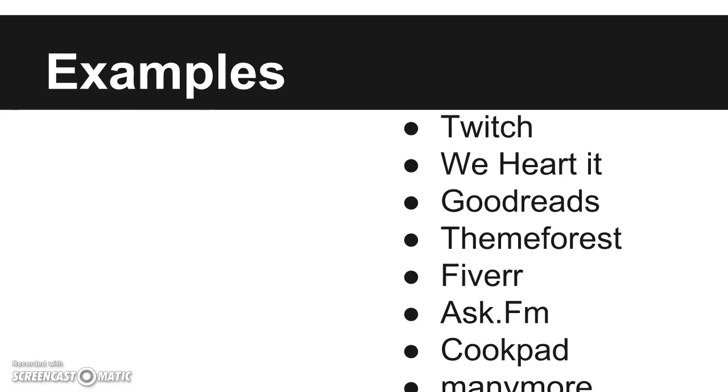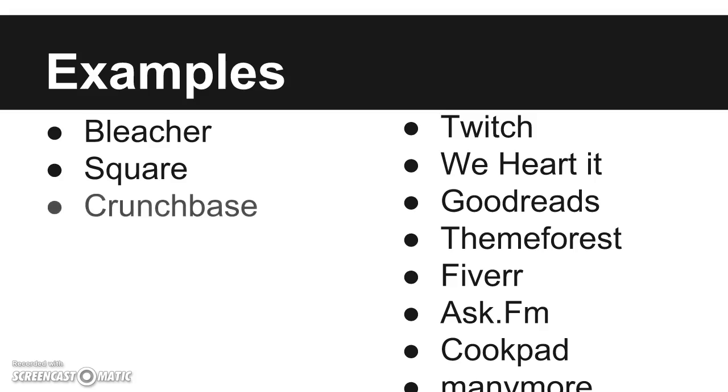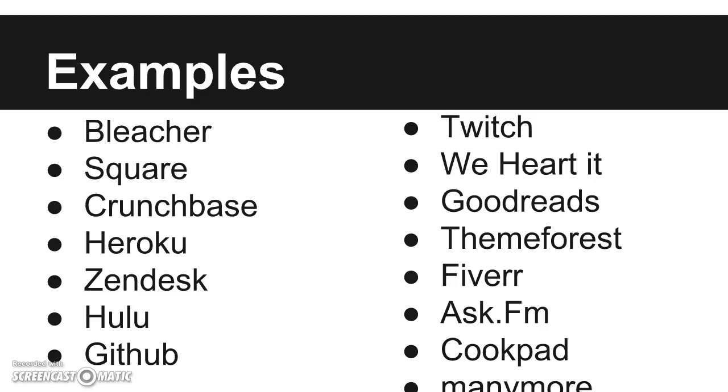And these are some more examples like Twitch, which is a very popular gaming platform, and Goodreads, ThemeForest, Fever, Ask.fm, Cookpad, and many more websites like Bleacher Report, Square, Heroku, Zendesk, Hulu, GitHub, SlideShare, and many more websites built on Ruby. So day by day it is becoming more popular.